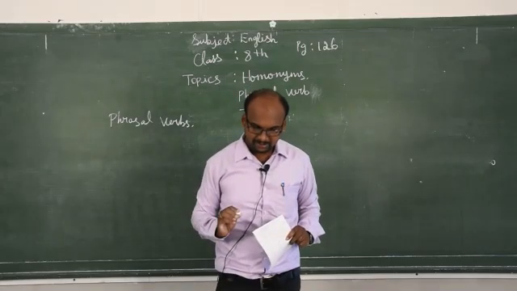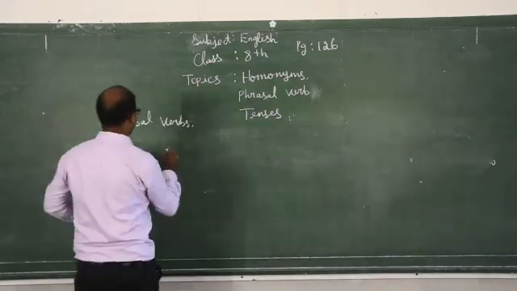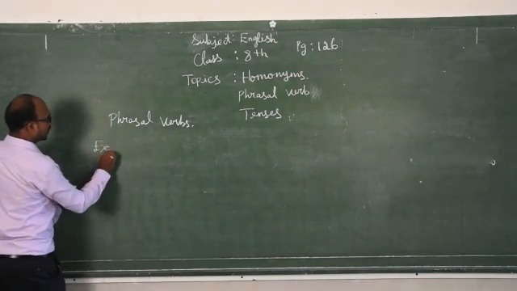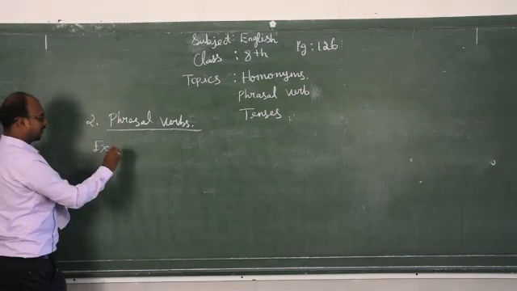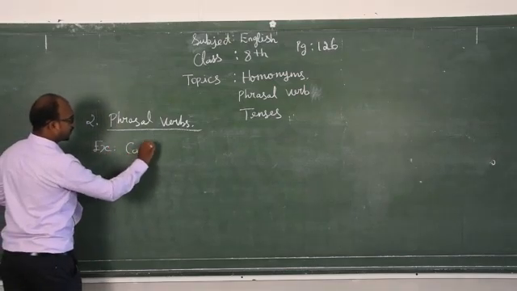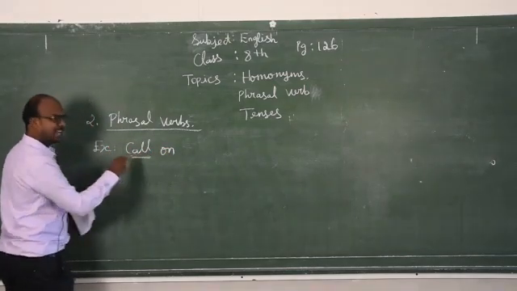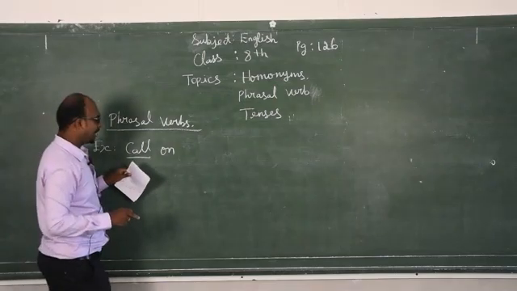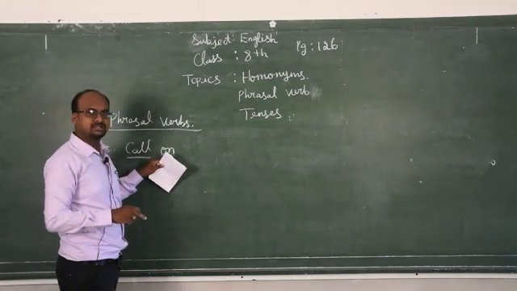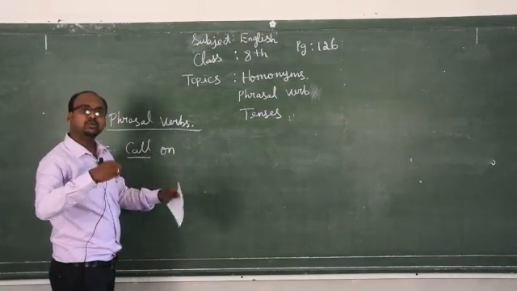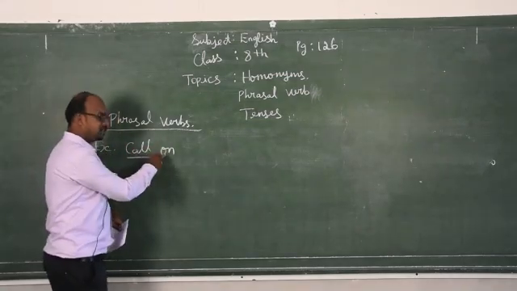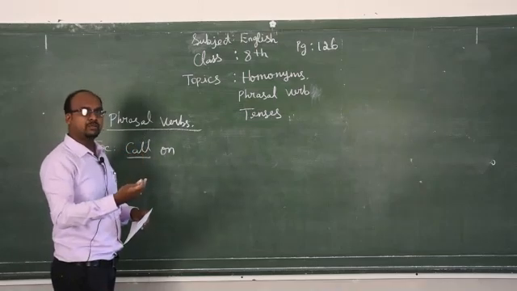For example, catch on. Okay, topic number 2, phrasal verbs, call on. So here call is a main verb. On is a preposition. So what I told you, a phrasal verb is a verb that comes along with a preposition or adverb or both.